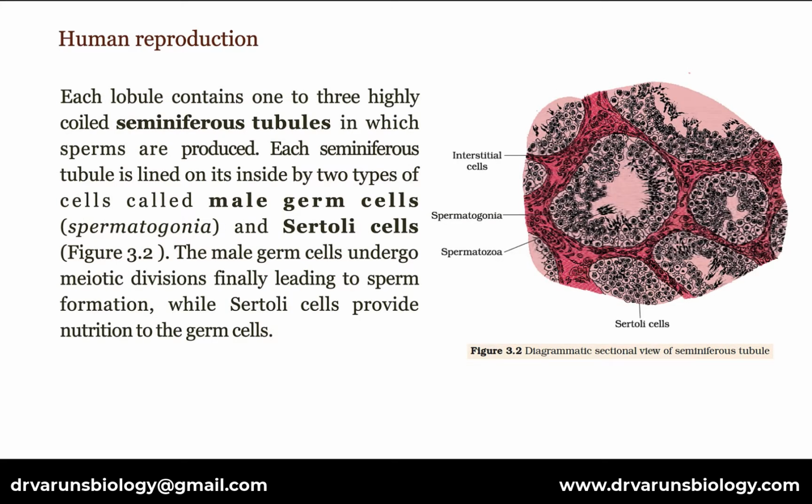Each lobule contains 1 to 3 highly coiled seminiferous tubules in which sperms are produced. Each seminiferous tubule is lined on its inside by two types of cells called male germ cells or spermatogonia and Sertoli cells. The male germ cells undergo meiotic divisions, finally leading to sperm formation, while Sertoli cells provide nutrition to the germ cells.